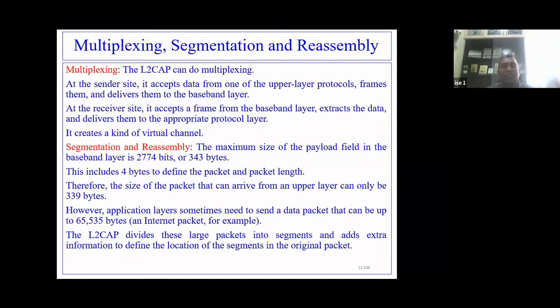The location of the segment in the original packet: whether it was the first, second, third, or 34th segment, what was its position.